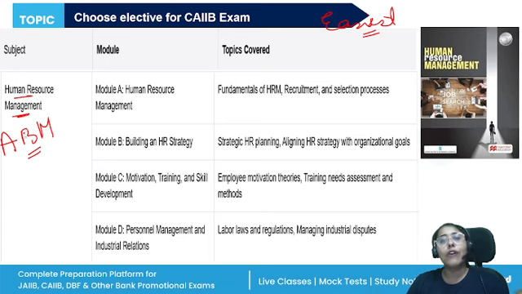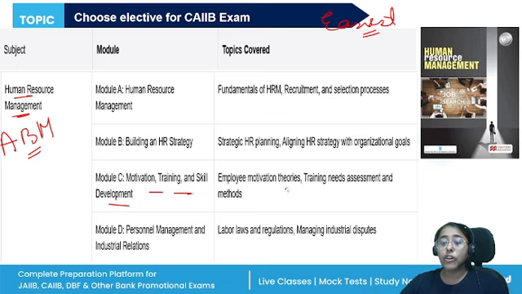So if you found that easy, helpful, doable, then HRM is the paper for you. Again, four modules are here. Module A is HRM fundamentals, recruitment, selection processes. Module B is building an HR strategy, selecting, planning, aligning strategy with organizational goals. Module C is motivation, training, and skill development.